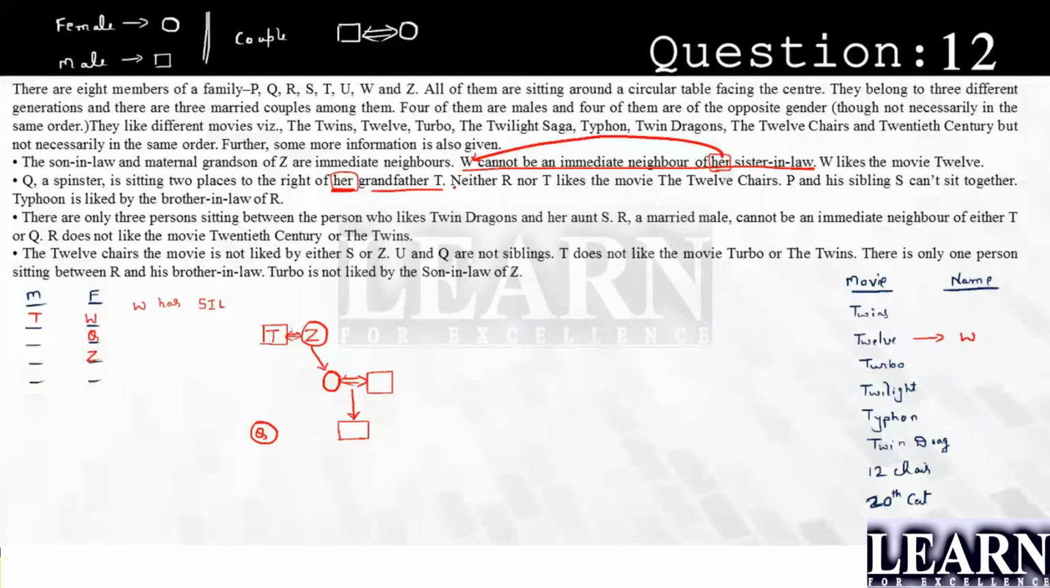Neither R nor T likes the movie 12 Chair. This is 12 Chair. Neither R likes it nor T likes it. This cross mark says they don't like it. Okay, I'm going to write it there. Next.